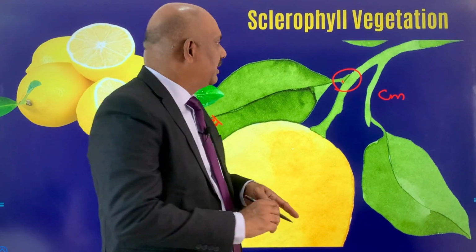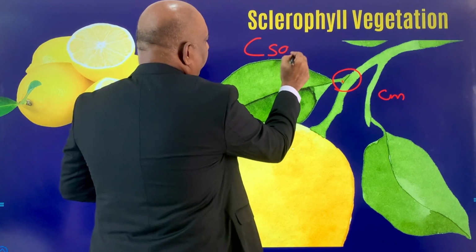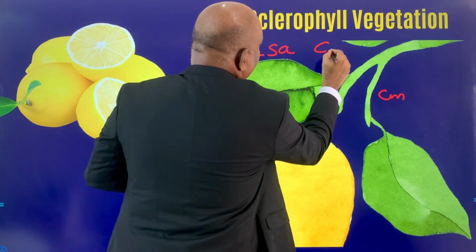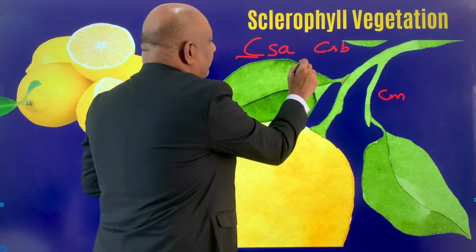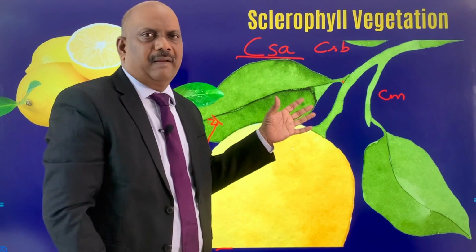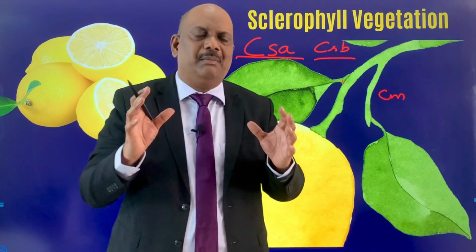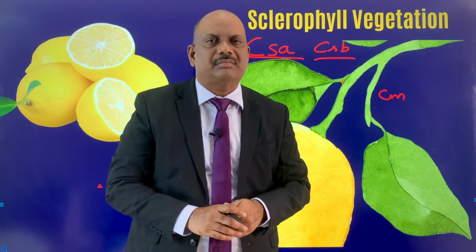And Köppen further subdivides this climate. He makes it CSA and CSB. CSA is found in islands where summer temperature will become very high. CSB are regions where summers have mild climate and these are located in the continents.